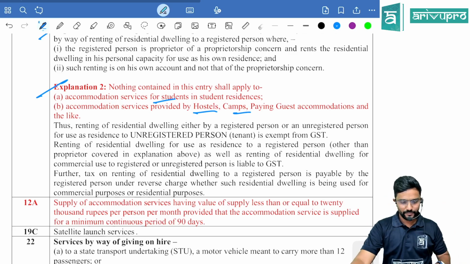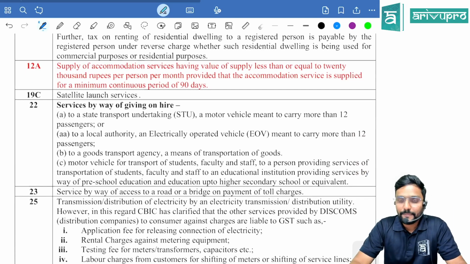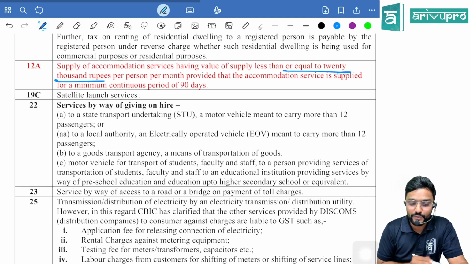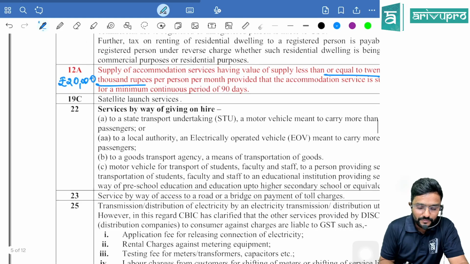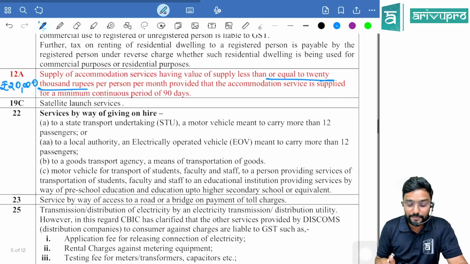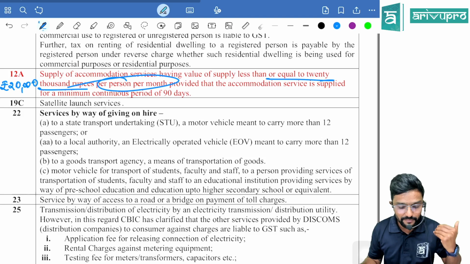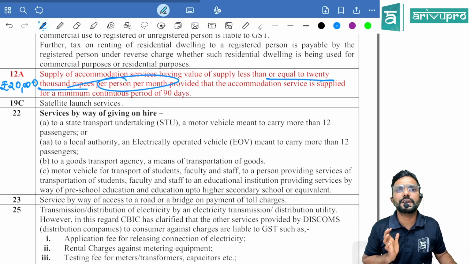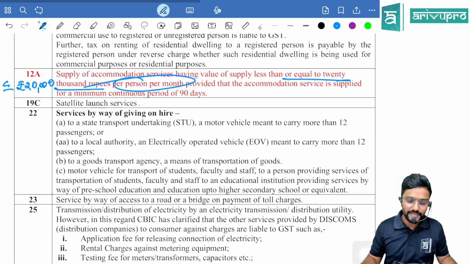Yes, guys. Okay. Then coming to 12A, new entry. Supply of accommodation services having a value of less than or equal to 20,000 rupees per person per month. Provided that the accommodation service is supplied for a minimum continuous period of 90 days, means 3 months. Minimum accommodation has to be provided for 3 months, that is 3 or more months, and monthly charges should not be more than 20,000 per person. In that case, they are telling it is exempt.